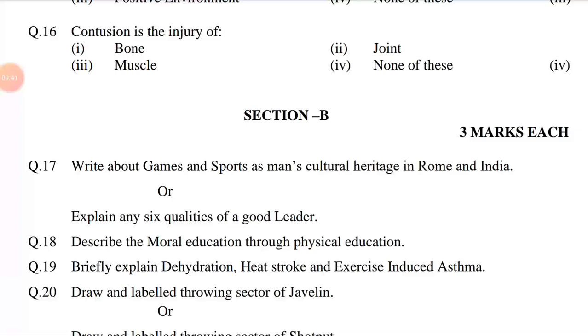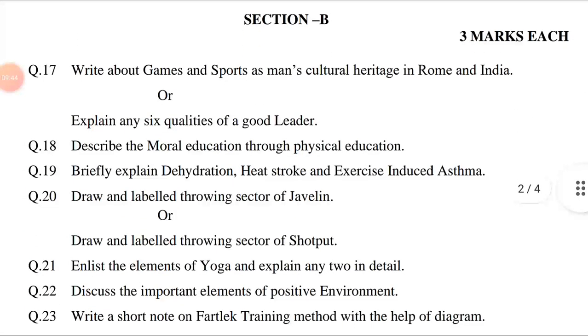Question number 18, describe the moral education through physical education. Moral education may be as helping children and young people to acquire a set of beliefs and values regarding what is right and wrong. Through means direct. Describe means to give in detail. Physical education, which brings improvement in human performance with the help of physical activity. This question is related to chapter number 4, moral education.